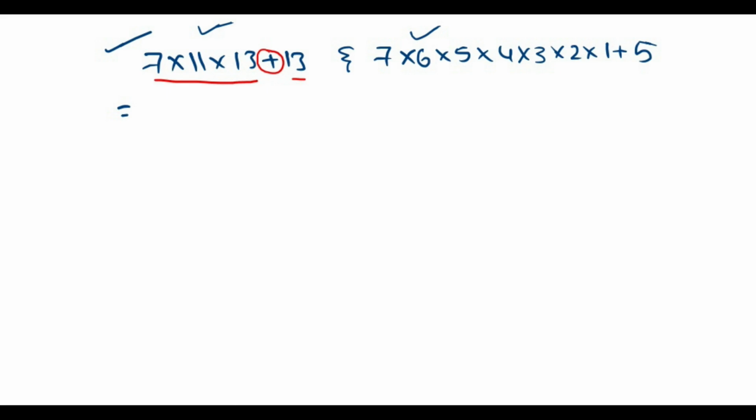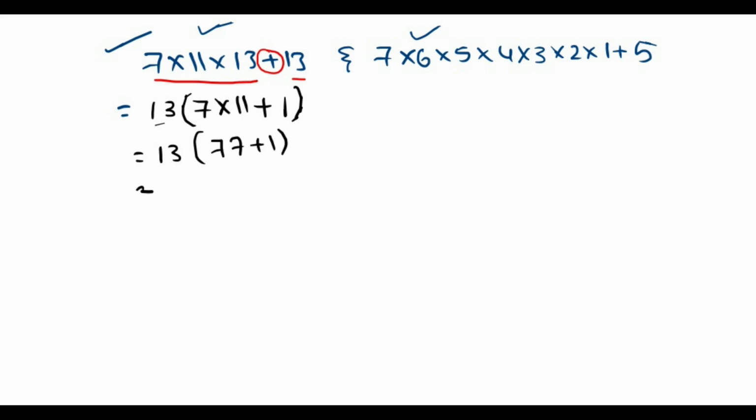If we take 13 common in both the numbers, then we can write 7 into 11 plus 1, because this 13 will be there and this 13 will be there, plus 1. 11 into 7 is 77 plus 1, which is 78. So we can write 13 into 78, where the bracket means multiply.